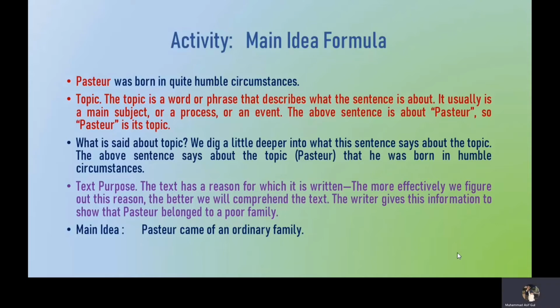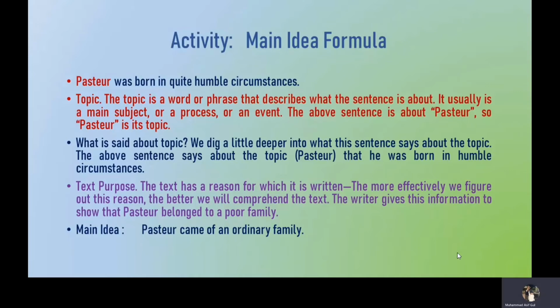And the third important point in the formula is the purpose of the text. Every text has a reason for which it is written. The more effectively we figure out this reason, the better we will comprehend the text. In this particular sentence, the purpose of the writer is to give this information to show that Pasteur belonged to a poor family.